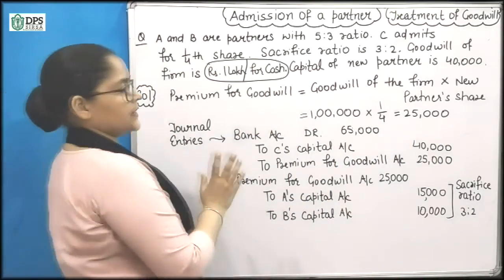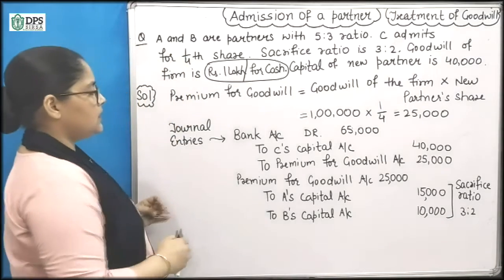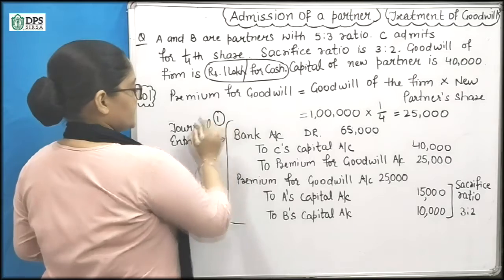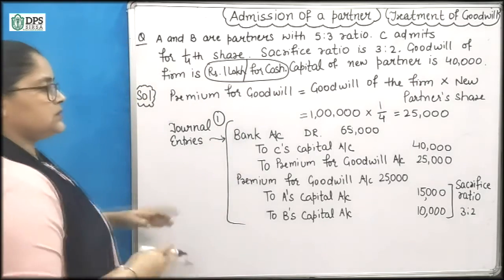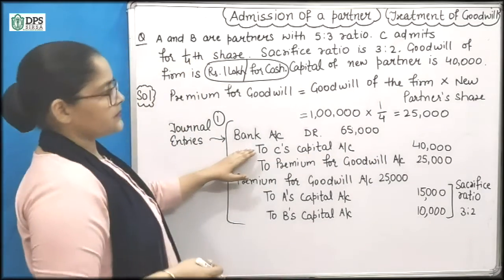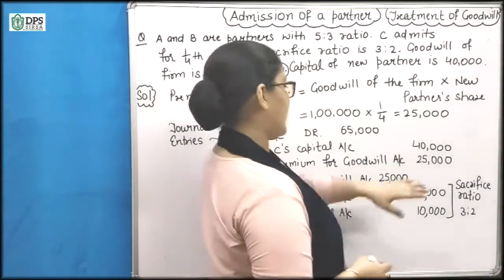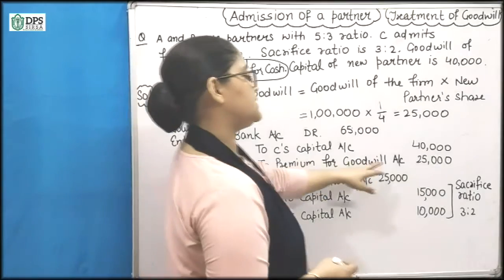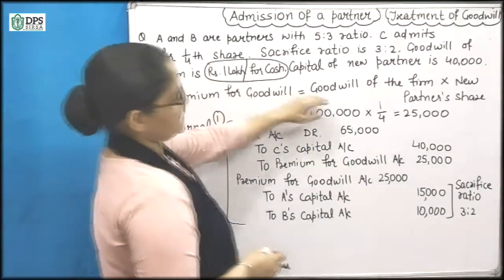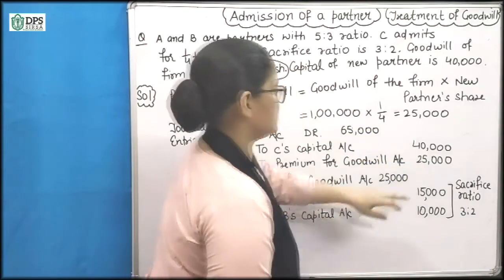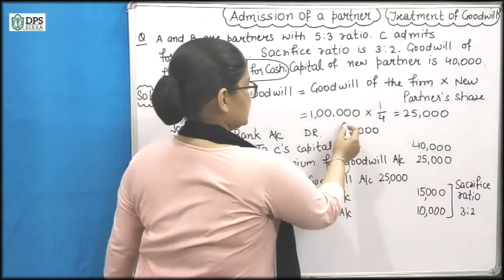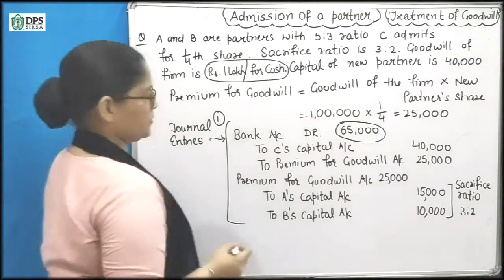So we will pass journal entries for this. Now you know the journal entries. First of all, we will pass the journal entry: bank account debit, to C's capital account, to premium for goodwill account. So he is bringing capital 40,000 and the premium for goodwill he will bring in cash is, as we have calculated now, 25,000. The total he is bringing in cash is 65,000.